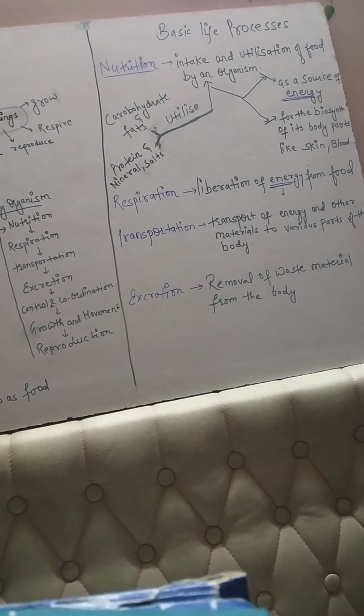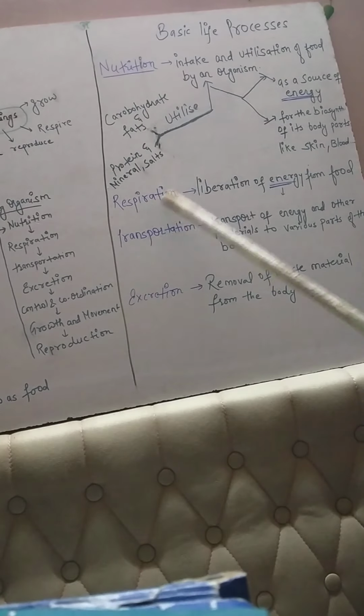So this is all about the basics of life processes: nutrition, respiration, transportation. If anyone asks what is nutrition, you should be able to say, whatever we intake and utilize is called nutrition. Now what is respiration? That is energy. In many exams there is a question: which is the process related to energy?